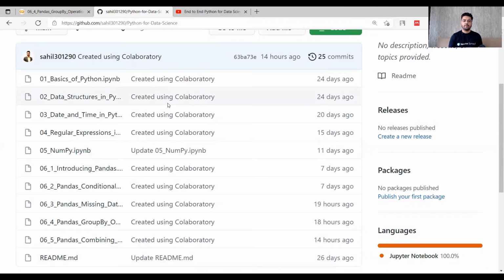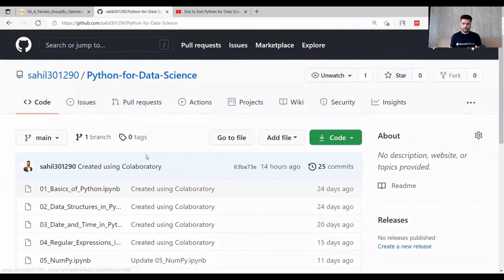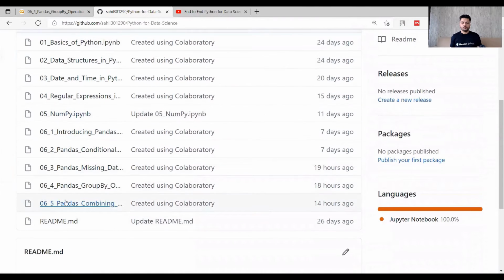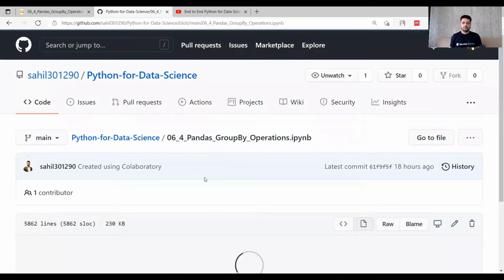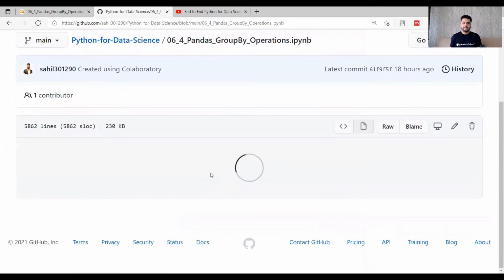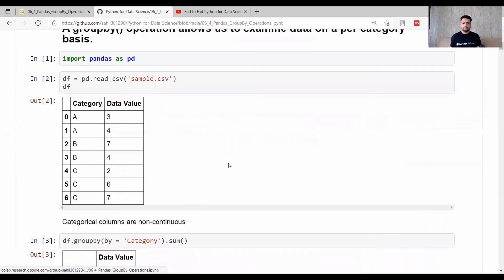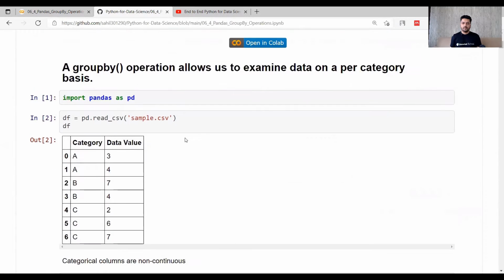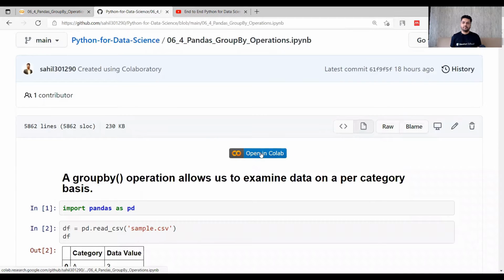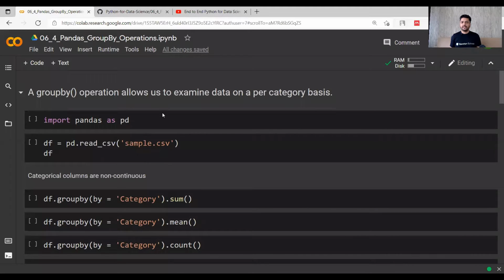And I'm covering group by operations of pandas in this video. So after coming to this page, you can click on this 6.4 pandas group by operation. This code is available at this page and you can look into the code here also, and eventually you can also open in Colab and practice along with me. Now let's move to the coding part and I will make you understand how this code works.